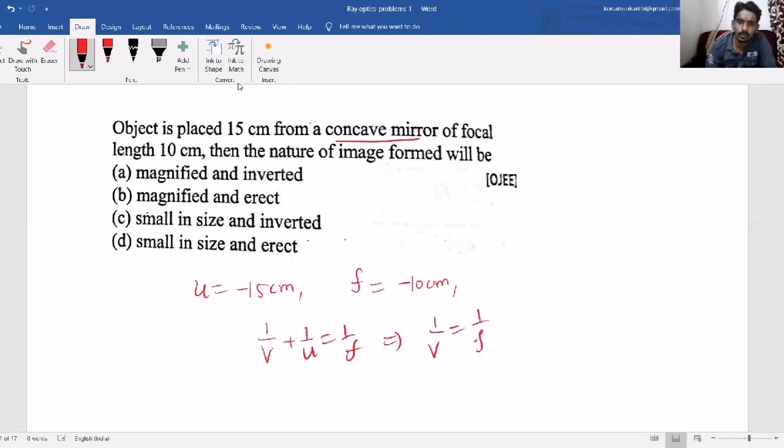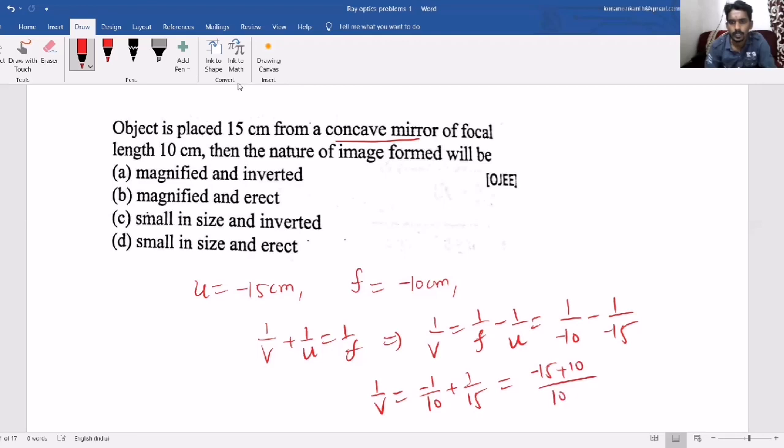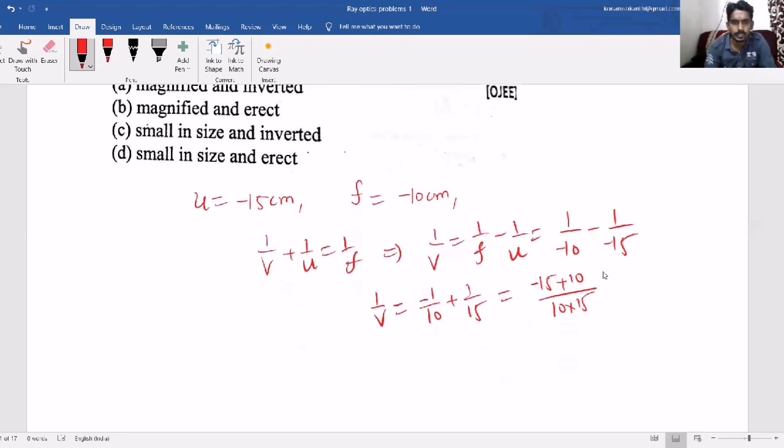So 1 by V equal to 1 by F minus 1 by U. So 1 by minus 10 minus 1 by minus 15. So 1 by V equal to minus of minus plus, so minus 1 by 10 plus 1 by 15. If you take LCM, minus 15 plus 10 by 10 into 15. So V will become negative. This is reversed, so V equal to 10 into 15 by, here minus 15 plus 10 is minus 5, 5 3s are 15, so minus 30.